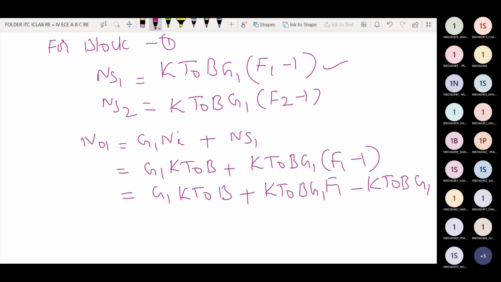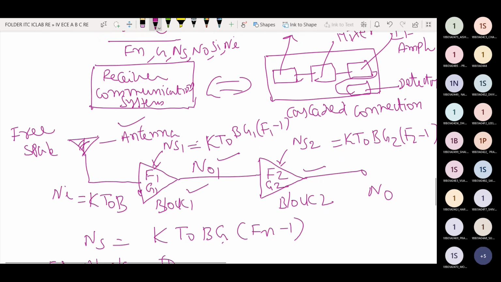Here G1 K T naught B and K T naught B G1 are both equal, so they cancel. Therefore, N01, the noise output of the first block, is K T naught B G1 into F1.